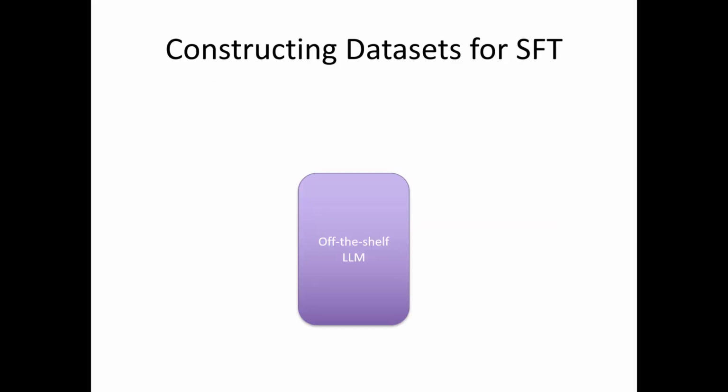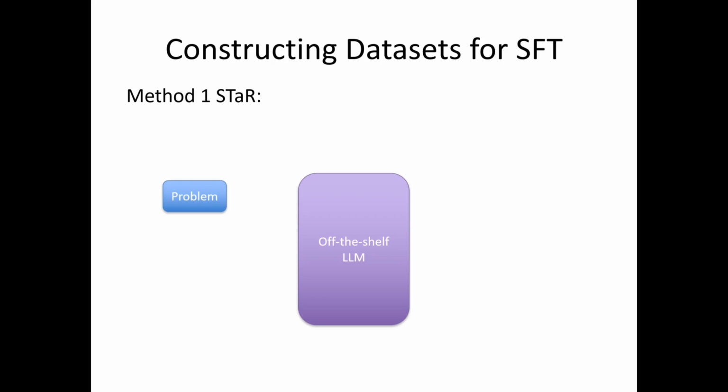Okay, well then, now let's look at how we construct a dataset like that. To create the dataset, here are two methods. The first is called STaR. We first need to have a problem dataset with their correct answers, and we pick one from the problem dataset and feed the problem to the off-the-shelf LLM, that is any large language model you can download, like an instruction-tuned model, Llama 3 Instruct or Qwen Instruct.